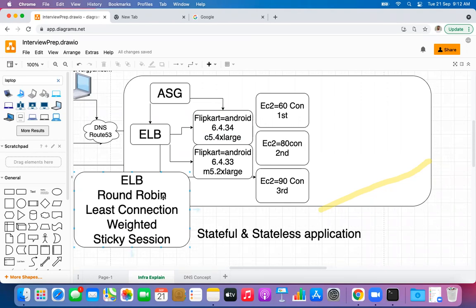So this is round robin, least connection, weighted, sticky session. Sticky session, okay, one more important interview question, guys. Make a note of it. Can I use sticky session as standalone or individually? Did you get my question? Can I use sticky session individually? Like I do not want to implement round robin, least connection or weighted. Can I use sticky session alone? Who would like to answer the question, guys?